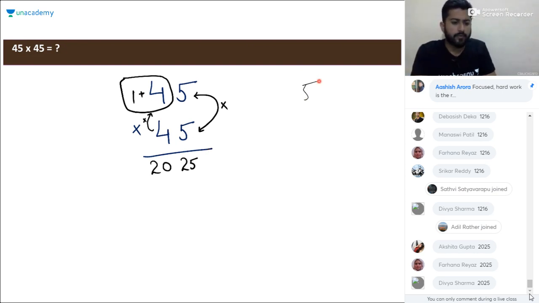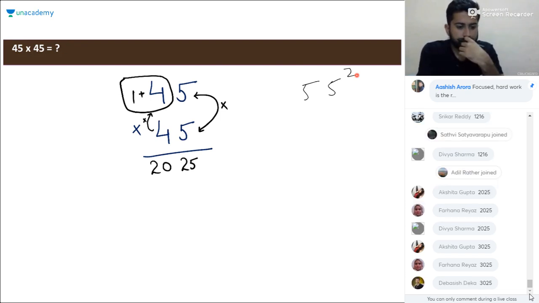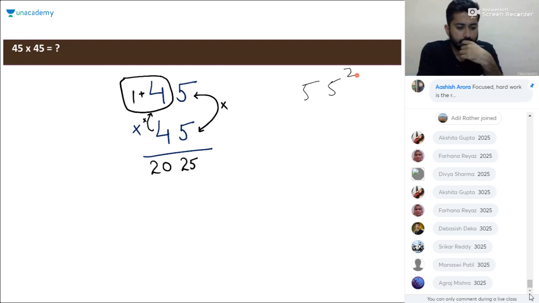Find the square for 55. Tell me the square for 55, everyone. What will be the square of 55?